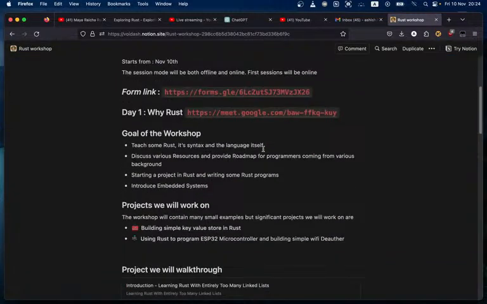So the goal of the workshop will be to teach some Rust, its syntax and the language, how well it's built, its features, what makes it tick, why cool people are using it, and how can I start using it. We can also discuss various resources and provide roadmaps for programmers. From starting a project to finishing it, what are the toolchains? How do I write my tests? What types of crates or libraries should I use? What are the package managers available to me? These things matter.